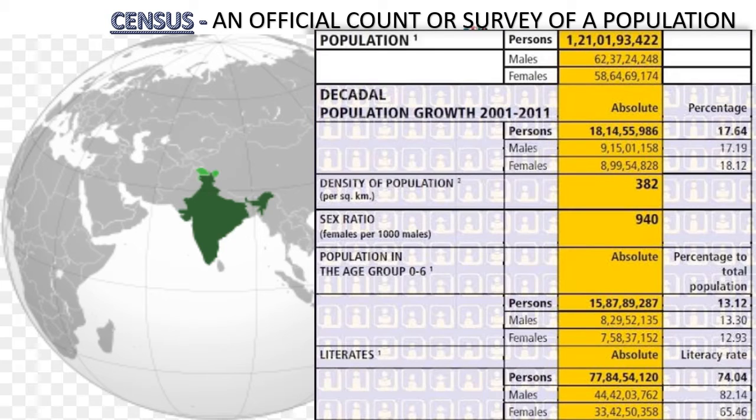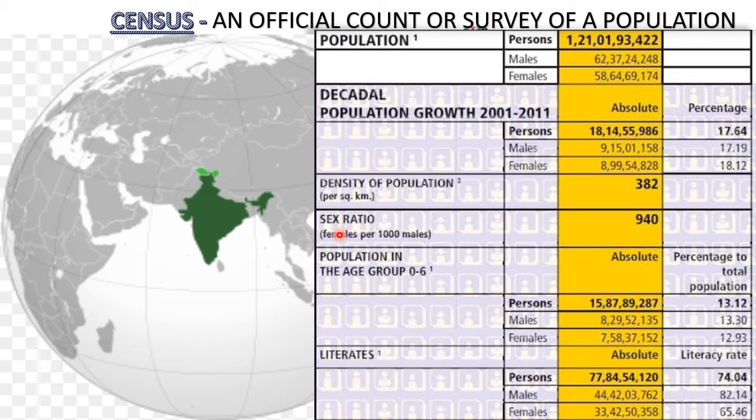According to that, density of population per square kilometer means in 1 square kilometer we have 382 population. Thank God that all these people don't come at the same time on this 1 square kilometer.